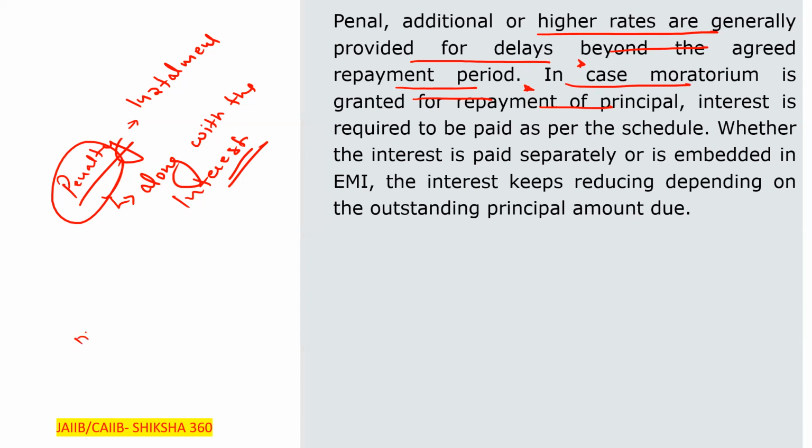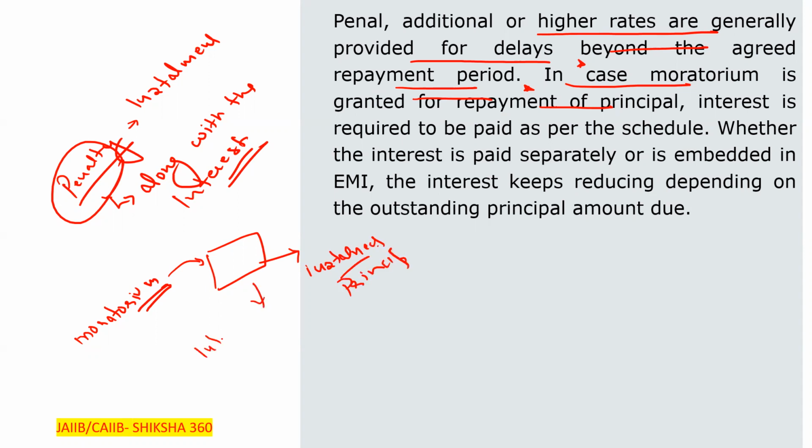Moratorium, what is the meaning of the moratorium? We can say that for the establishment of a factory, for the first 2 years, they will not ask for any installment. What is the meaning of that? They will not ask for any principal repayment for the first 2 years, but during this time you have to pay the interest.